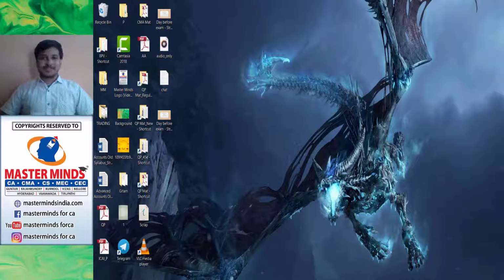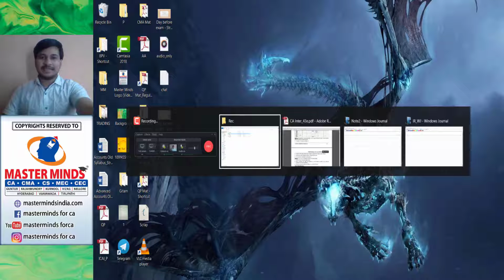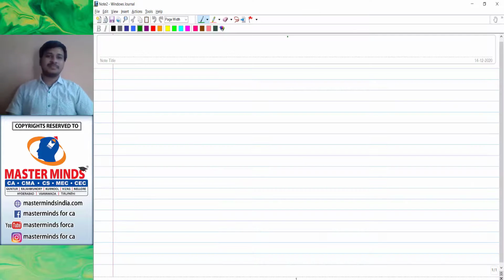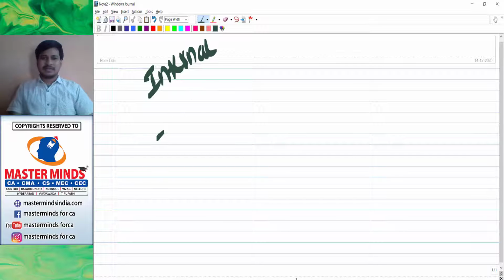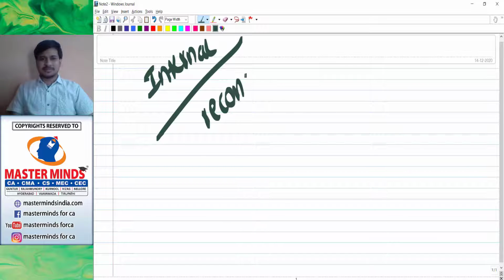So let's continue with the next chapter, internal reconstruction. In the last classes, we have completed these two chapters, NBFC and ESOPs, and now we are moving to the next chapter that is all about internal reconstruction. Before starting the topic, there are two words in this chapter, namely internal and reconstruction.